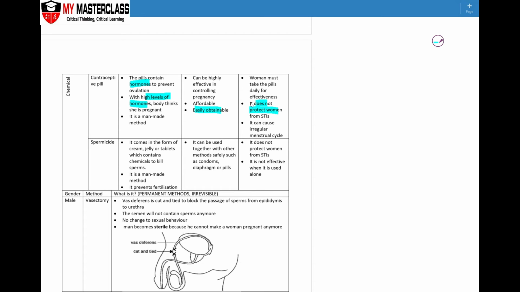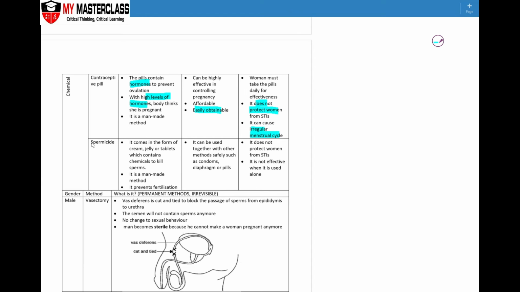Again, the women themselves can encourage the men to use condom protection for the males in order to minimize the transmission of STI. For this case, women have to take the pills daily. If even one pill is forgotten for the day, there might be a higher risk of pregnancy taking place. However, due to the high levels of hormones, it can cause irregular menstrual cycle, which can also mess up the hormonal system in the female.